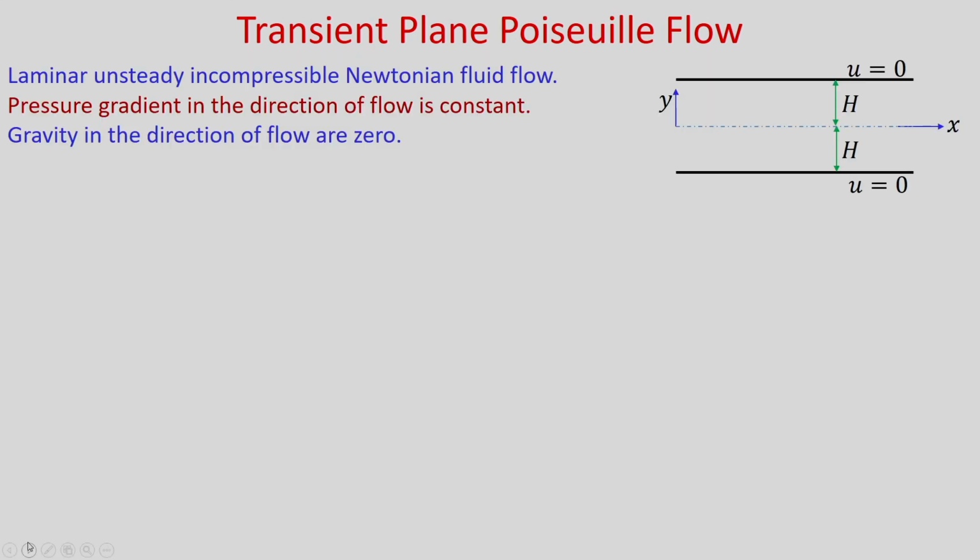Okay. Now, quickly let us discuss the solution of transient plane Poiseuille flow. So, plane Poiseuille flow already you know the solution, right, and the velocity profile is a parabolic profile. But if we consider that at t is equal to 0, the fluid medium is stationary, and suddenly there is an imposed pressure gradient del p by del x at t equal to 0 plus, then obviously there will be temporal evolution of this velocity profile, and at t tends to infinity it will become parabolic in nature.